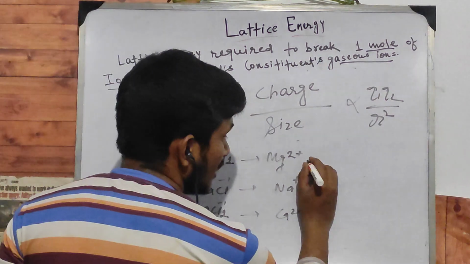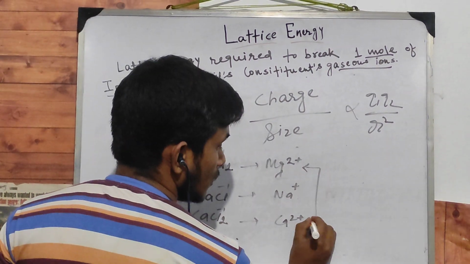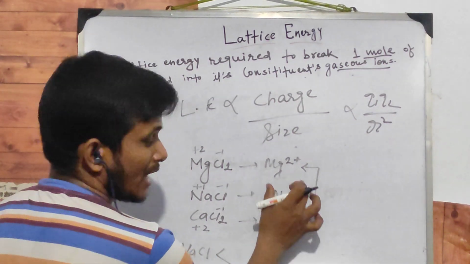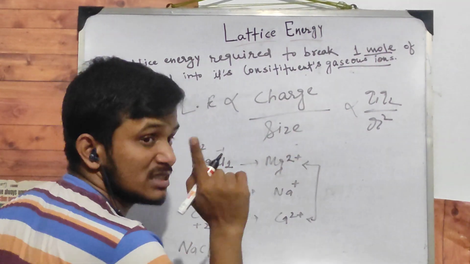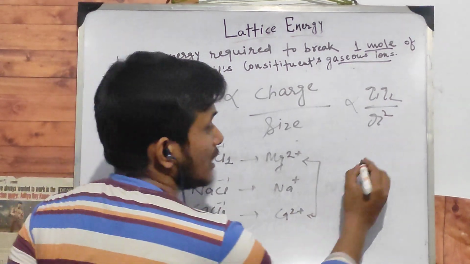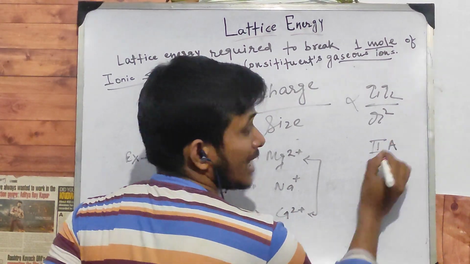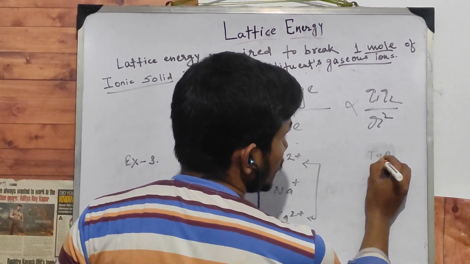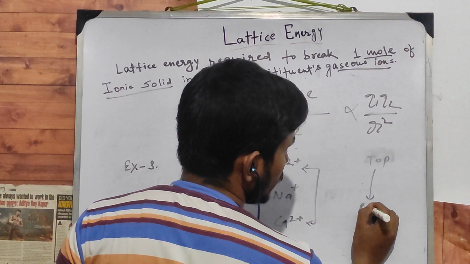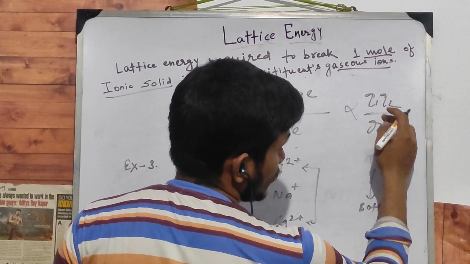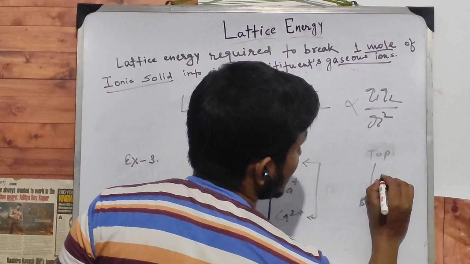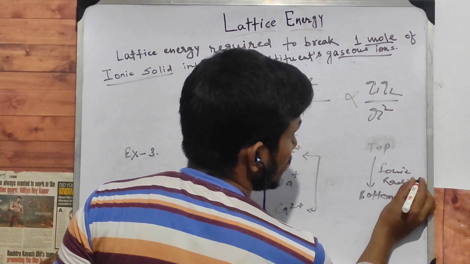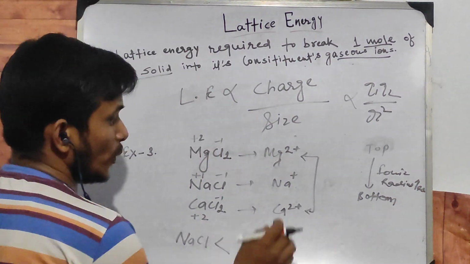Now we compare these two. As we know, magnesium and calcium belong to the same group, 2A, the alkaline earth metals.